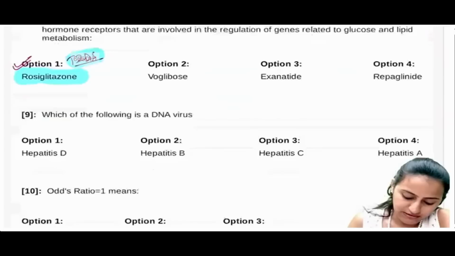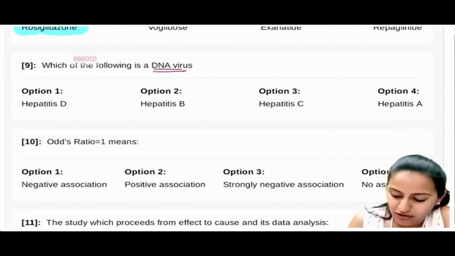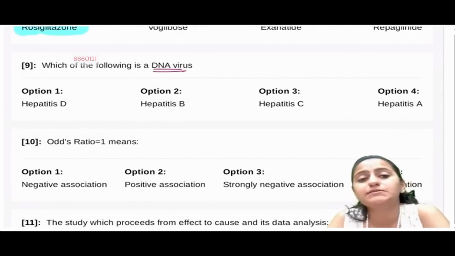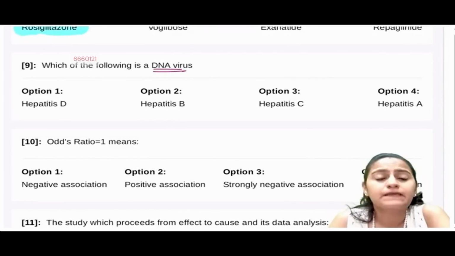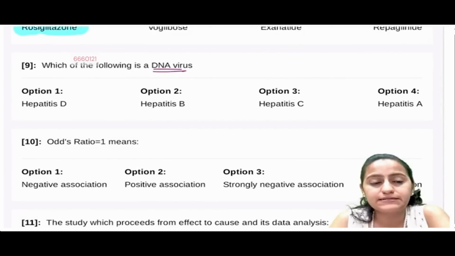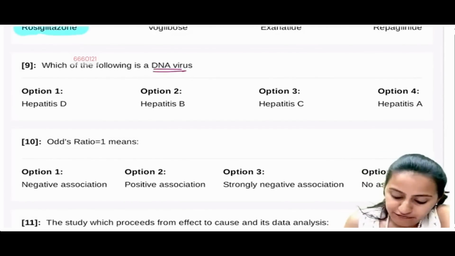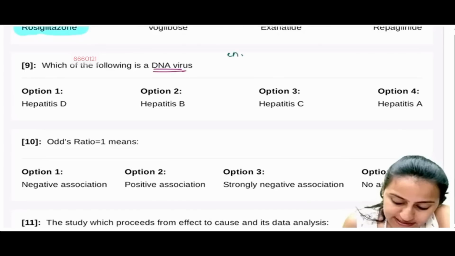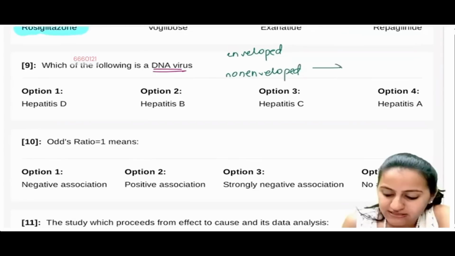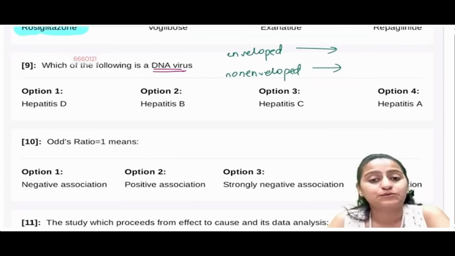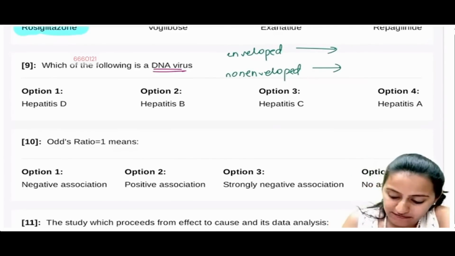This is important. Next one, which of the following is a DNA virus? If you look in microbiology, in the surplus topics, virus classification has been discussed. Which one is a DNA virus? First of all, tell me, among the hepatitis viruses, which is enveloped and which is non-enveloped?